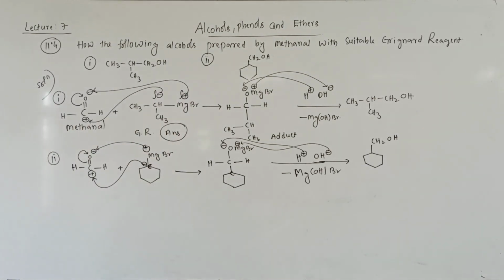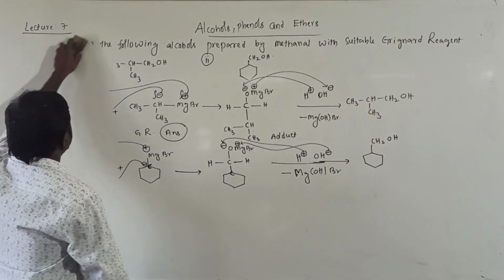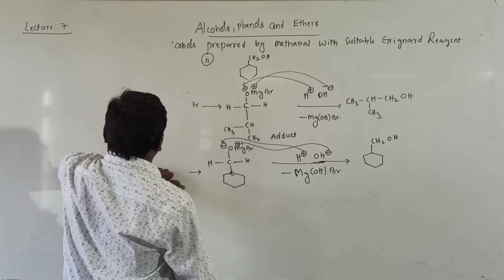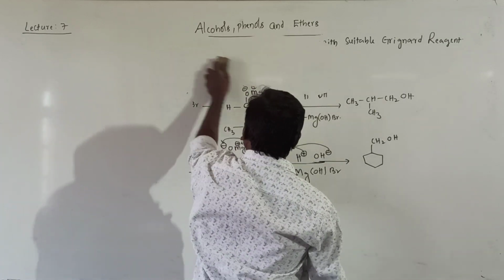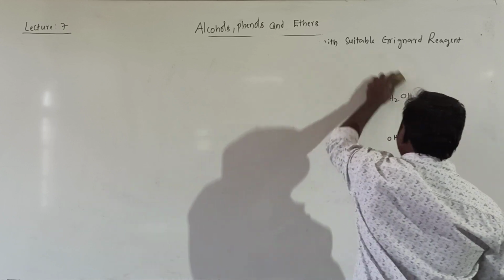Next, 11.5. Write the products of the following reactions. Question number 11.5.